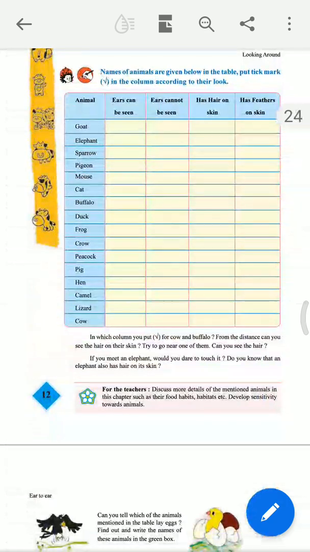Our next point is a table where you have to tick mark. For example, our first animal is goat. If ears can be seen, then you have to tick mark. If they cannot be seen, then leave the space. If it has hair on skin, then tick mark. You have to tick mark by the speciality of that particular animal. Goat doesn't have feathers on the skin, so the tick mark will not come.